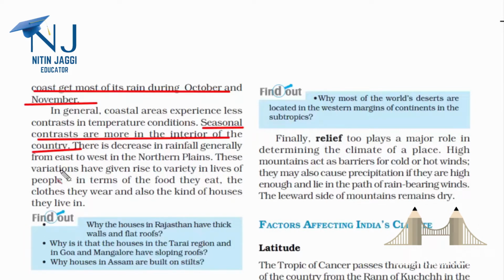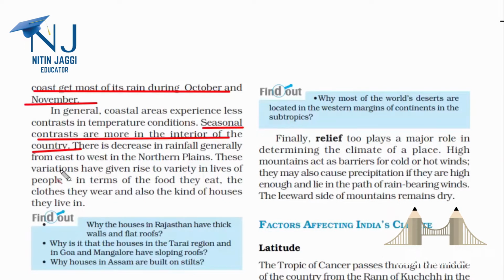So what I'm trying to say is that if you live in the interior of the country, that is far away from the coast or sea, you will actually get to witness what is winter season, what is summer season, what is monsoon. But if you're in the coastal region, you will be constantly facing the wind from the sea. So the seasonal rhythm experience is very less. Either it will be extreme humidity, or it will be extreme rainfall. Because the sea is right there in front of you. It will not go anywhere.